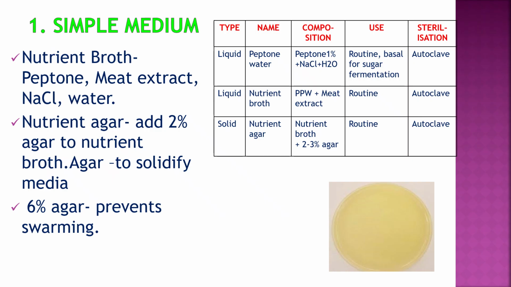So first ingredient is nutrient broth, which contains peptone, that is protein part, then meat extract, sodium chloride and water. And if you add agar to this nutrient broth, it will become nutrient agar. So role of agar is to solidify the media. The concentration used is 2%. If you use 6% concentration of agar, then it prevents swarming of the bacteria like Proteus.